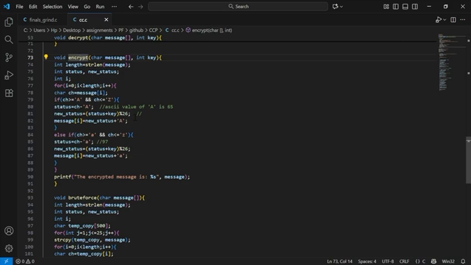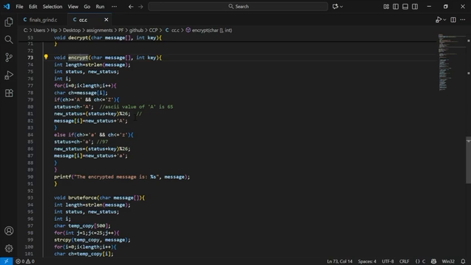For example, if we are to encrypt the letter Z, and let's assume that we have the key 3, where are we going to go? If we didn't have the modulo function, it would give us an error. But in here, what is going to happen? It's going to wrap around and start again from A.